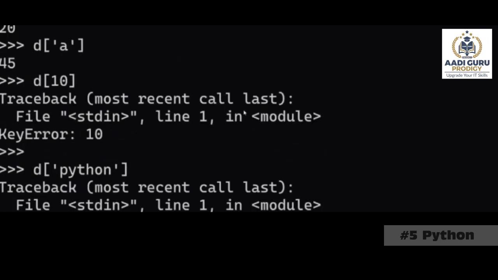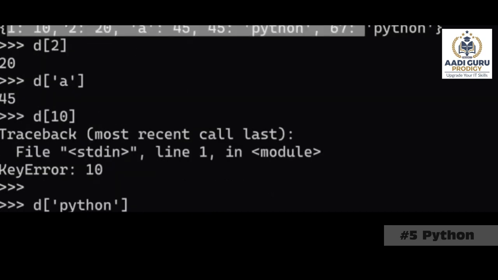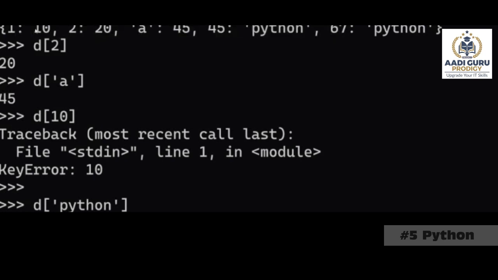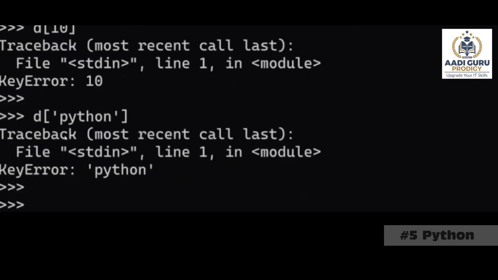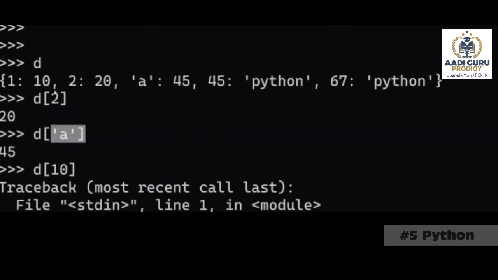Okay. So this is how you can access the data inside a dictionary. So here there is no concept of indexing. We are not using any index numbers, right? So we have to give keys only. So these are not index numbers. Remember carefully. D of 2 does not mean 0, 1, 2, not that one. So there is no indexing concept in dictionaries.